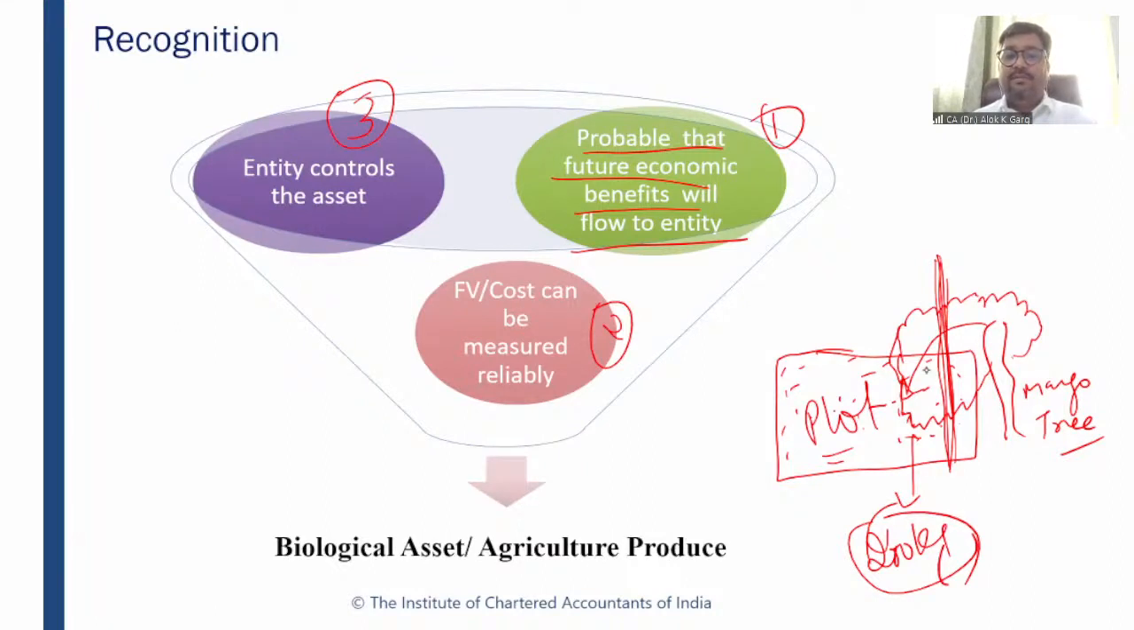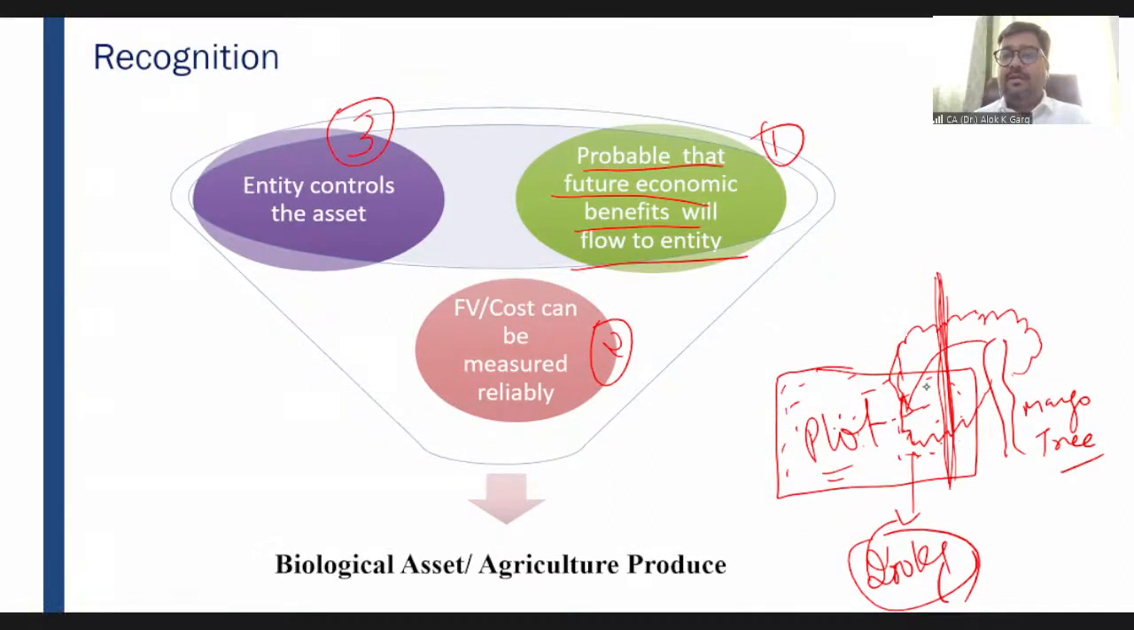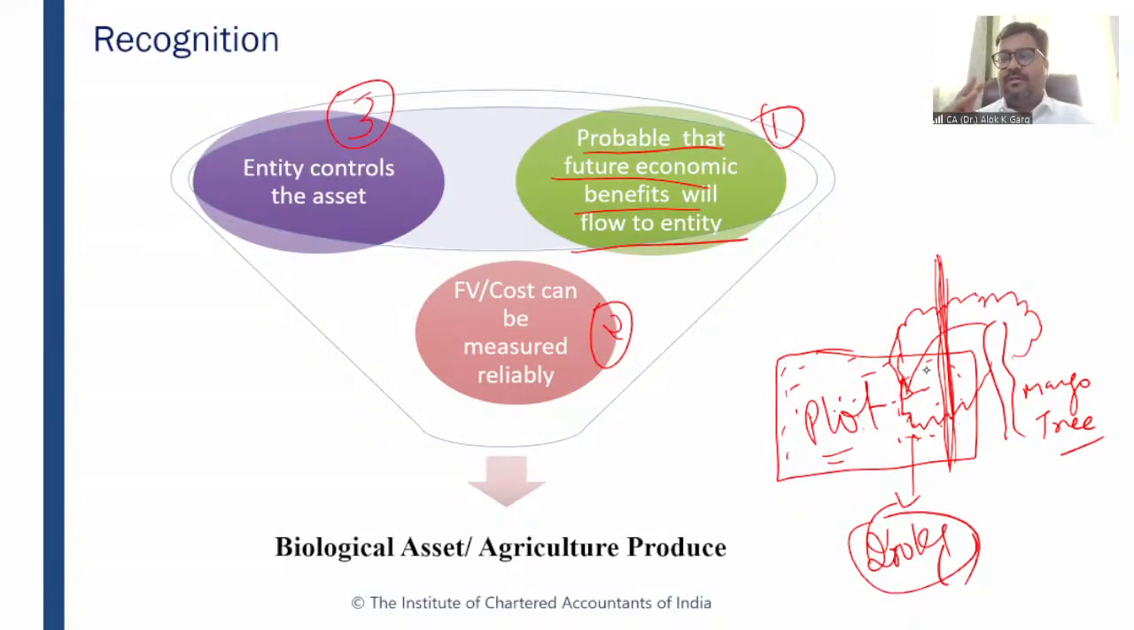So what are the three conditions which need to be there? The three conditions: future economic benefit and cost. Cost, I mean to say fair value here, right? So fair value should be measured reliably, future economic benefit is probable, and there must be control over that particular asset. If control is there, only then you can recognize that asset under Ind AS 41, right? Either as a biological asset or as agricultural produce. I hope it is clear to everyone.